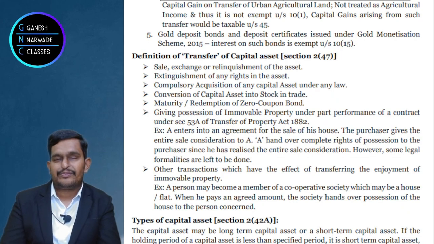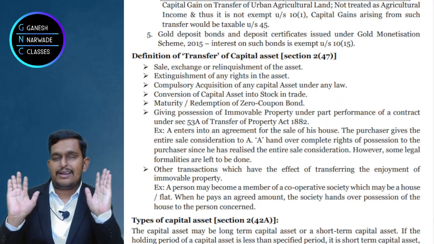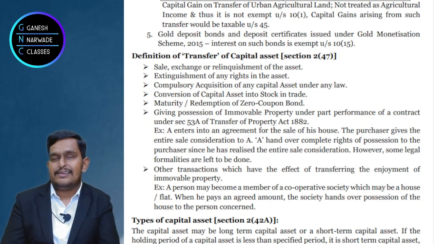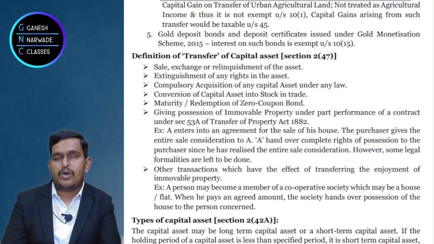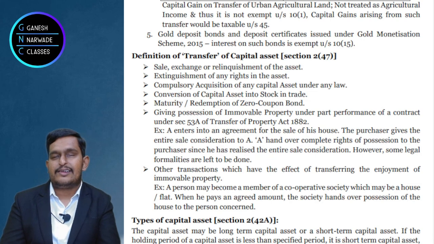Now tell me, where was the gold? With me. Where is the gold? With me. But what changed? Did the person change? No, the person is the same. I am there. But what changed? The nature of the asset. It was a capital asset earlier. Now it is stock in trade, a business asset. Because of this change in the nature, it will be taxed.